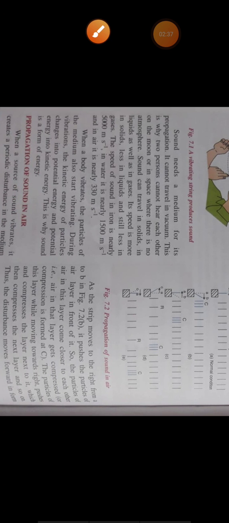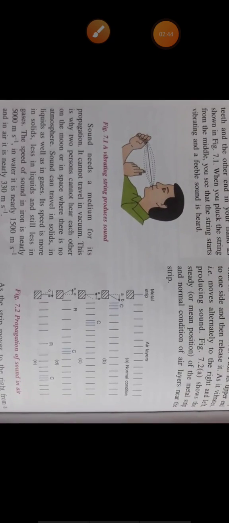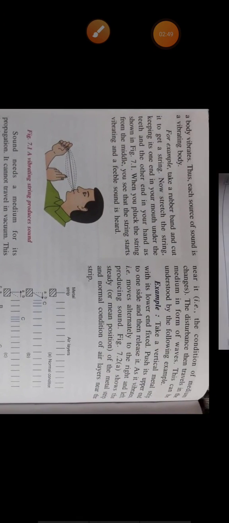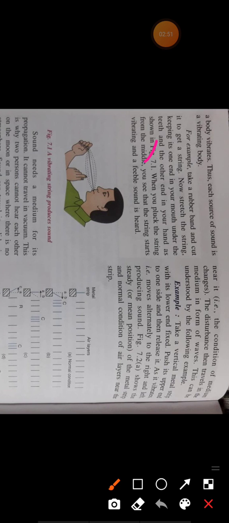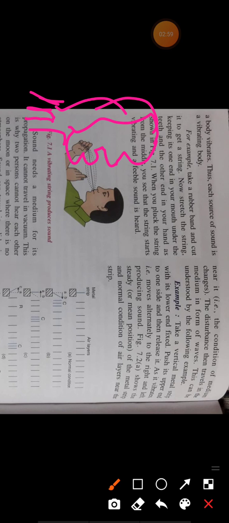Now, the next topic is propagation of sound waves in air. How does a sound wave propagate? I'll give you a very basic example. Suppose I am speaking here, and this is me. I have vocal cords inside my throat. When they vibrate, they produce sound, so I am producing sound. And suppose someone is here, so this is the ear.